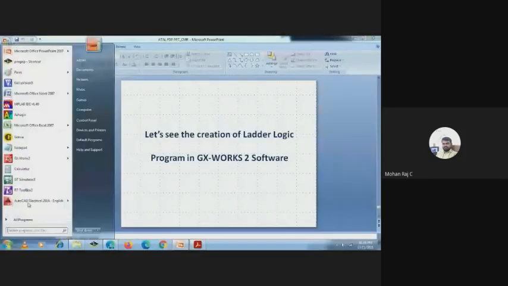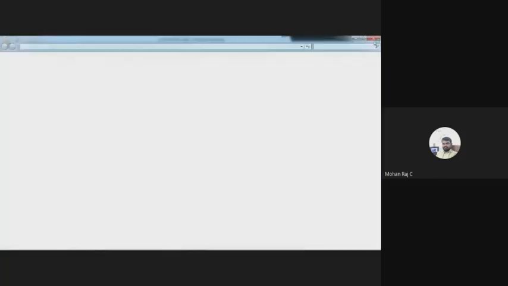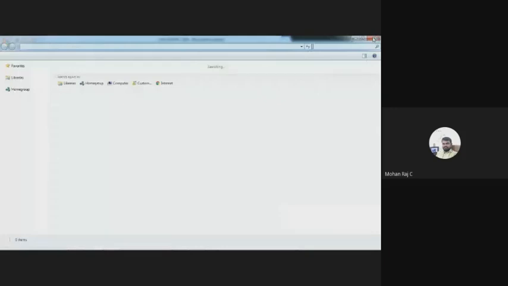The software name is GXWorks 2. Here you can type GX. Please wait a minute.